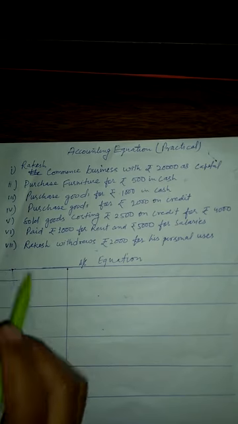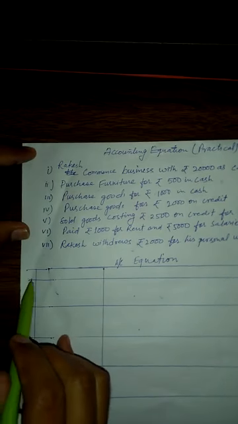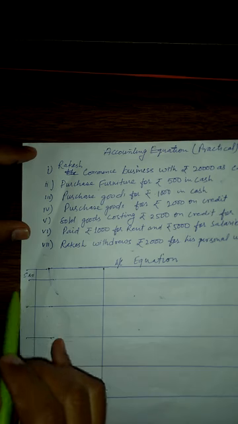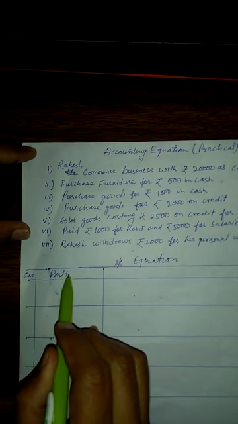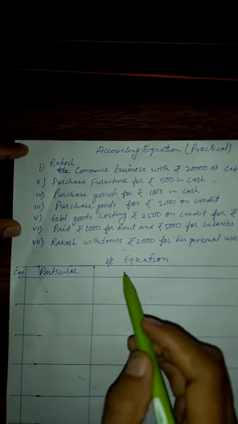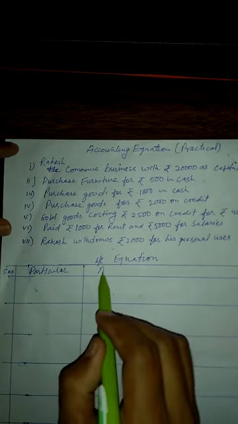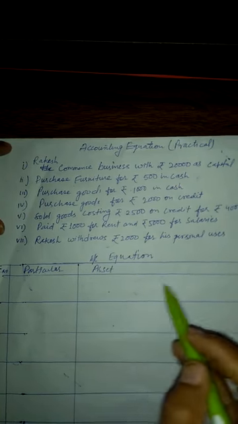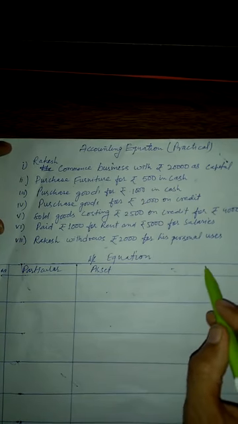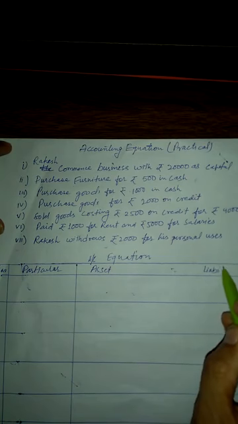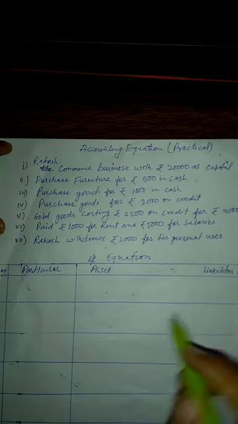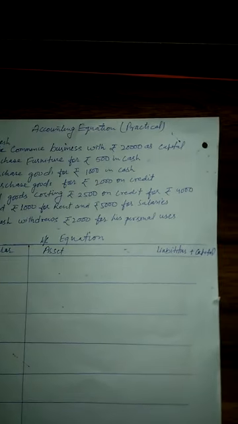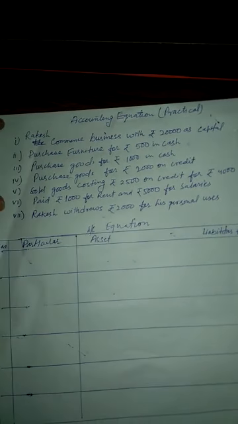Serial number and date, we will write serial number, particular, assets is equals to liabilities plus capital.